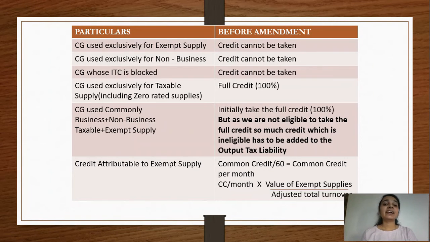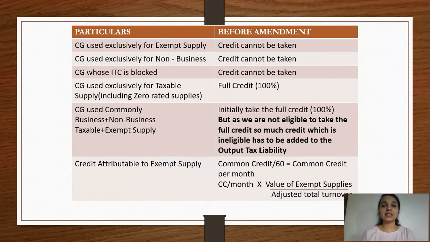Now, in a situation when the capital good is being used exclusively for taxable supplies, and these taxable supplies include zero rated supplies, then you will get full credit, that is 100% credit.